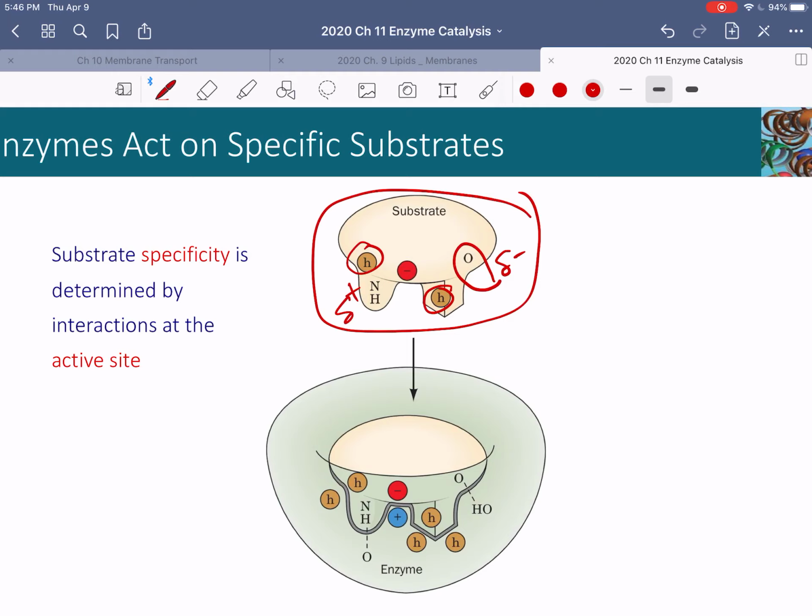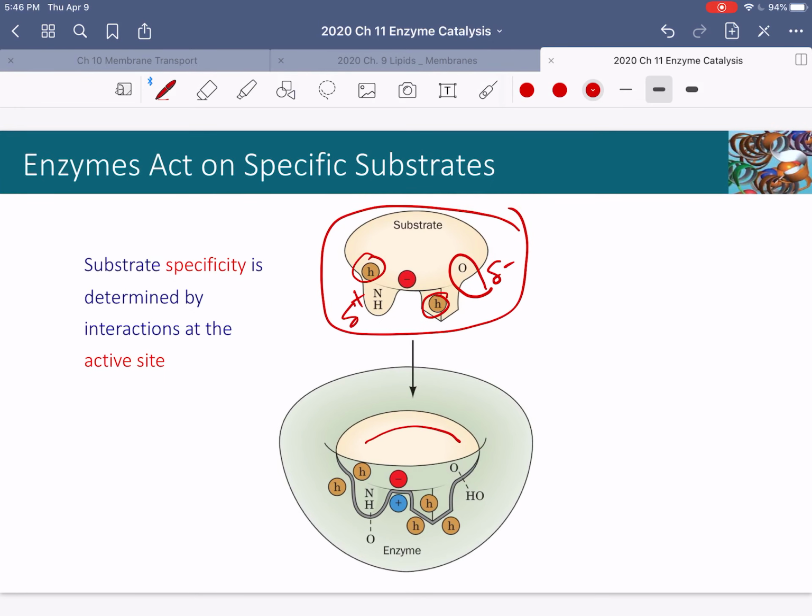And so that means that when your substrate binds, as it is bound down here, this is your bound substrate, it's going to partner up with parts of the enzyme active site that are complementary to it. And that gives the enzyme specificity. Okay, so when we say specificity, we're talking about the enzyme's ability to discriminate between one substrate and another.